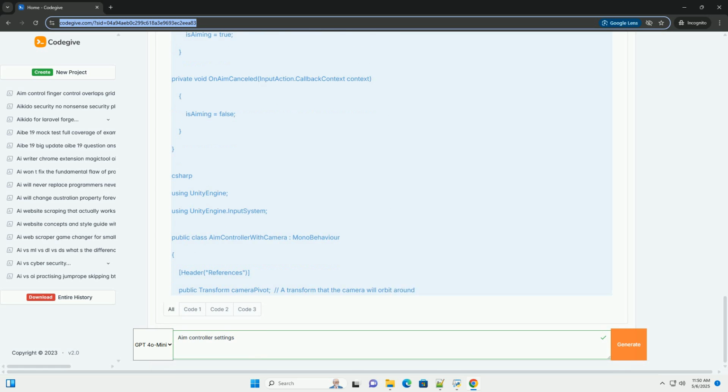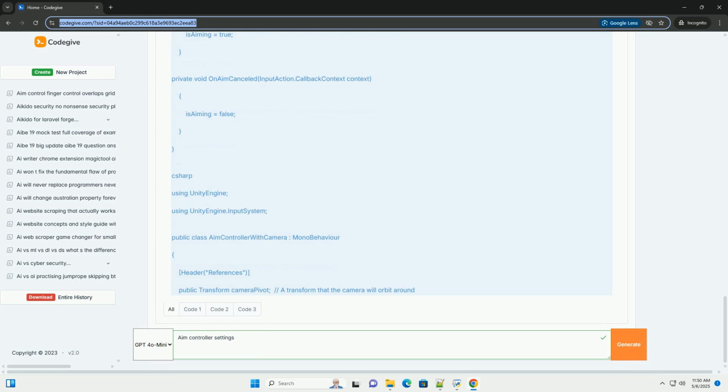Animations: integrate animations into your aim controller. Transition to an aiming animation state when the aim button is pressed and blend back when it's released. Character controller integration: when using Unity's character controller, ensure that your aiming rotations don't interfere with the character's movement. You might need to temporarily disable movement input while aiming or adjust the movement calculations. Sensitivity curves: apply sensitivity curves to the input to provide finer control at low speeds and faster movement at high speeds. This can significantly improve the feel of aiming.